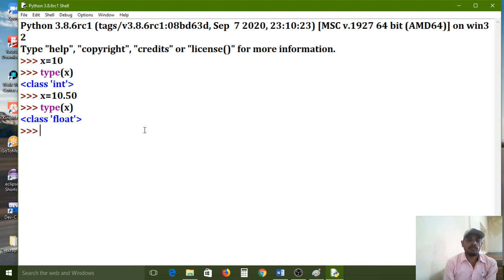It is converting the same value from int to float also. So here without losing any data it is maintaining, and extra data also it has added. This fraction part also I added, na, like that.